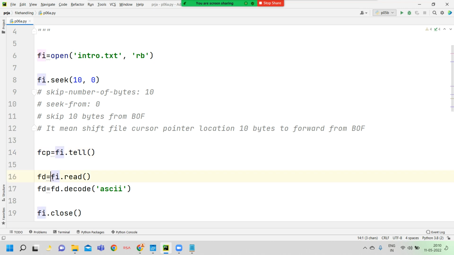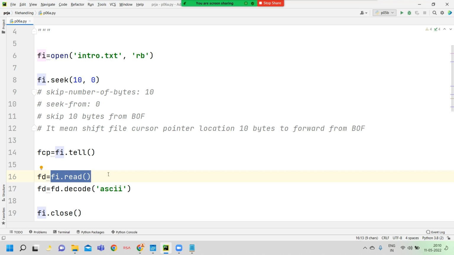Okay, I want to read after the file cursor pointer location. Not exactly from 10, because we skipped 10 bytes, so I want to read content from the 11th byte to end of file.